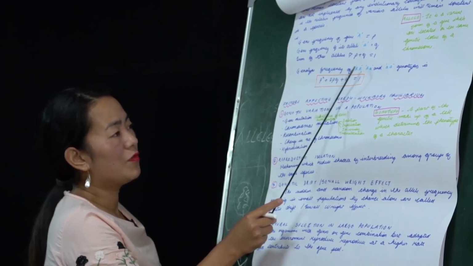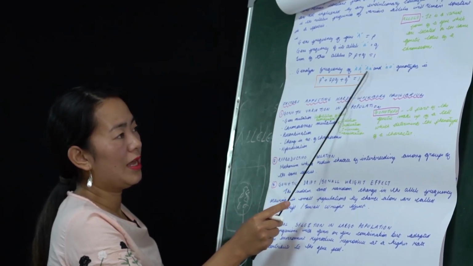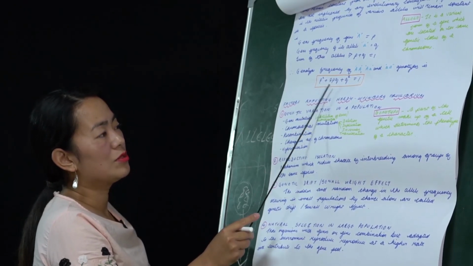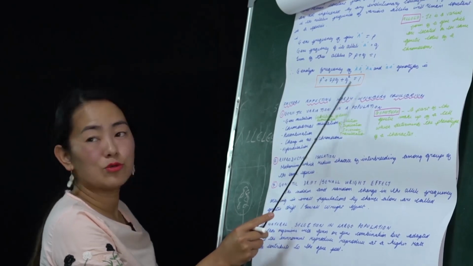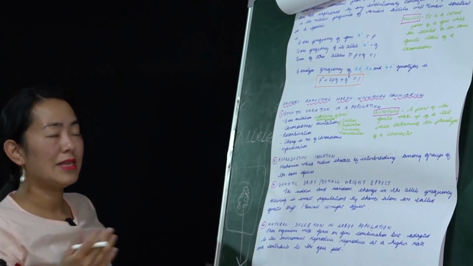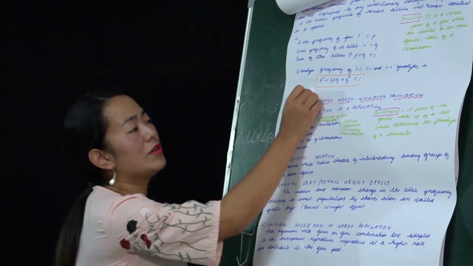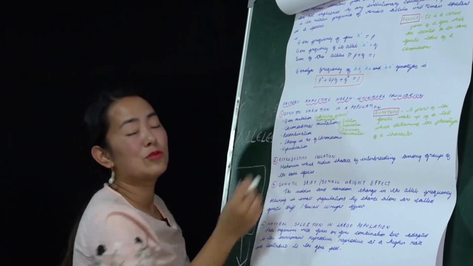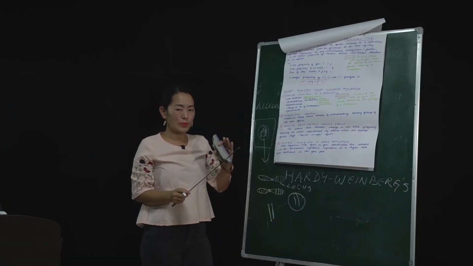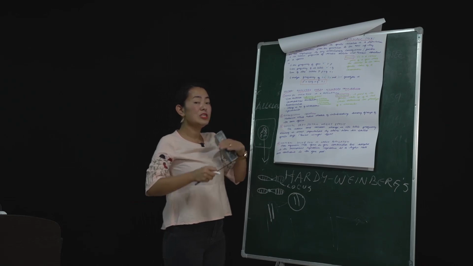The genotype frequency of big A big A, big A small a, and small a small a is p square plus 2pq plus q square is equal to 1. This is the formula which you have to memorize. Your textbook is saying that as long as this equation remains constant, evolution will not take place, okay? Then the genes will not change.